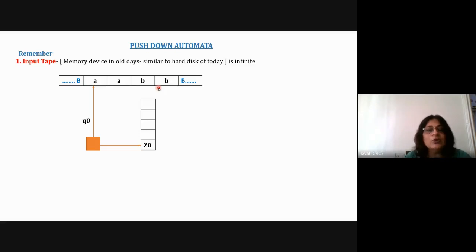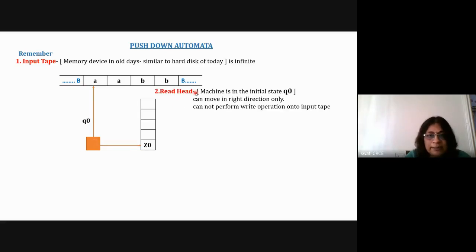Here again it is similar to an FA, where it starts from the initial state and reaches the final state after processing a word belonging to this particular language. So this is the first characteristic. The second characteristic is that, similar to an FA, we have this read head. The machine is initially in the state Q0. By default, after reading the symbol a, the read head can move to the right side. This read head can move in the right direction only.